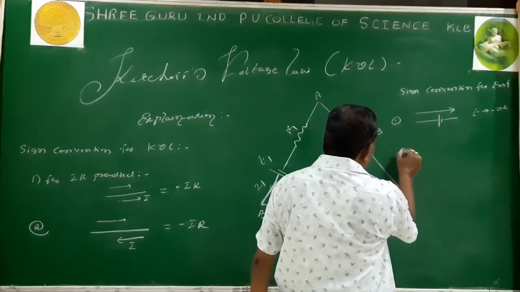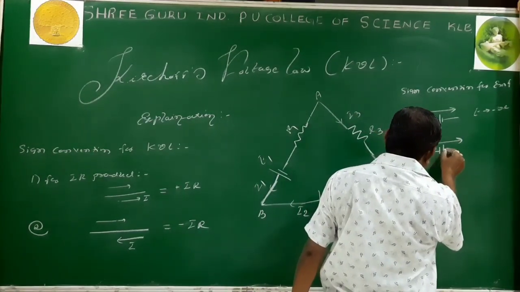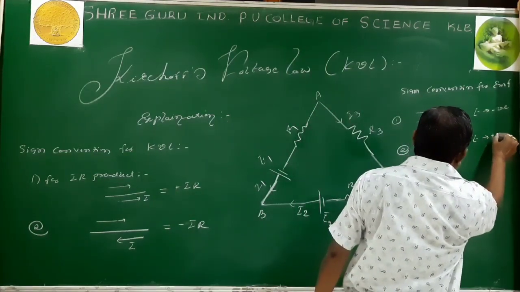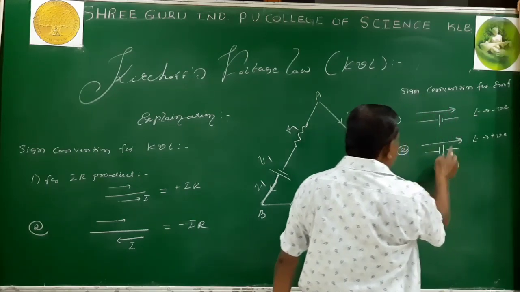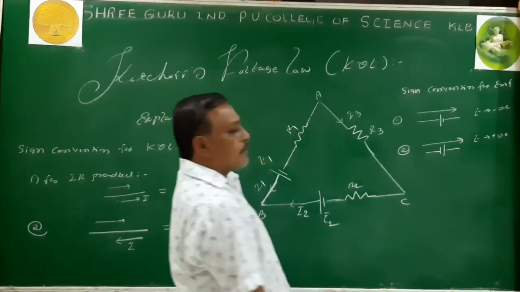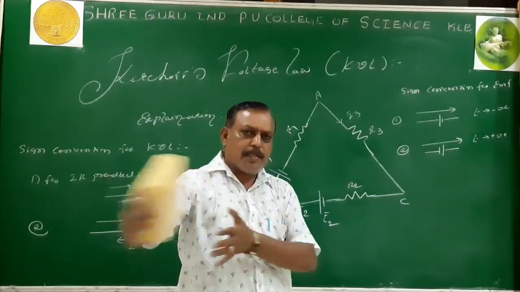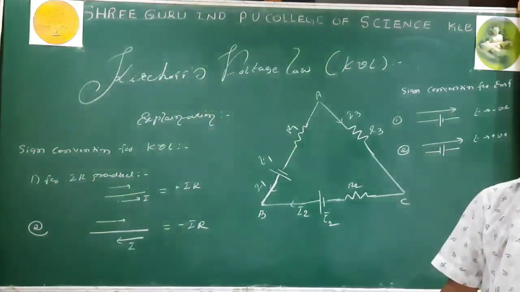Second point, while moving in a loop, if you go from the negative to the positive terminal of the battery, then the EMF is taken as positive. Negative is lower potential and positive is higher potential. There is a rise in potential, that is nothing but positive. This should be understood clearly and easily, and remembered.